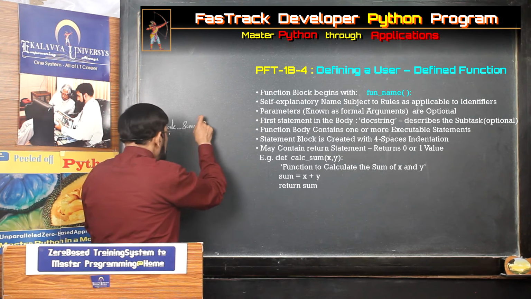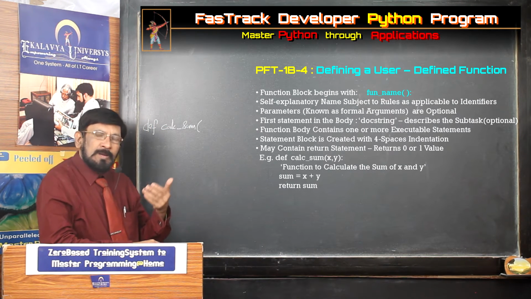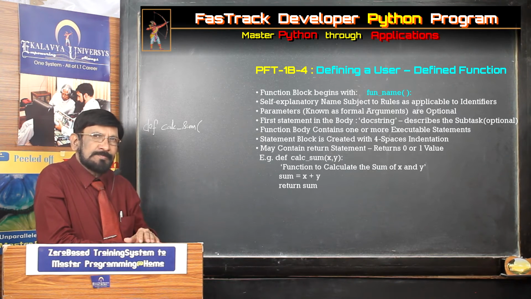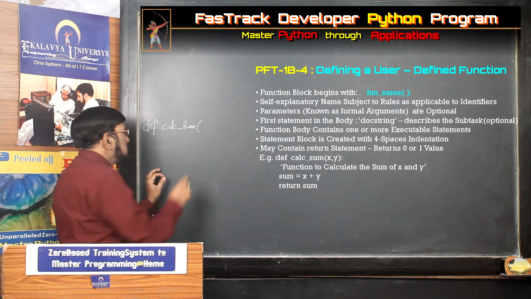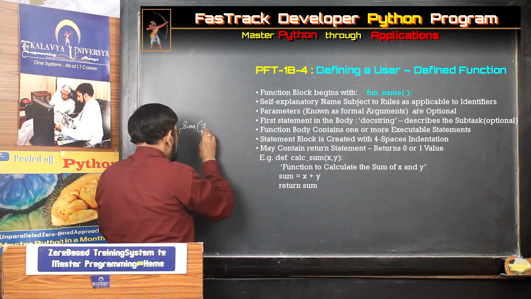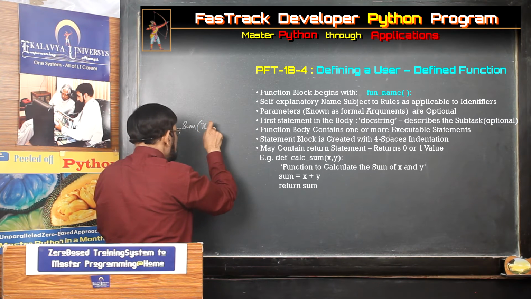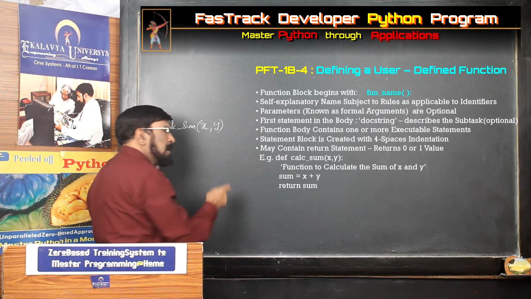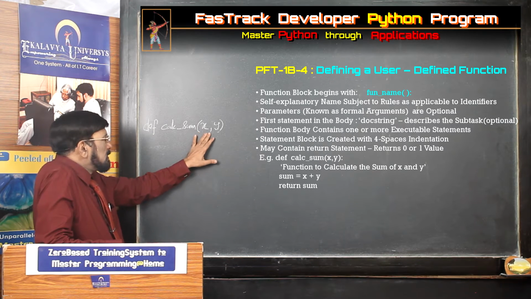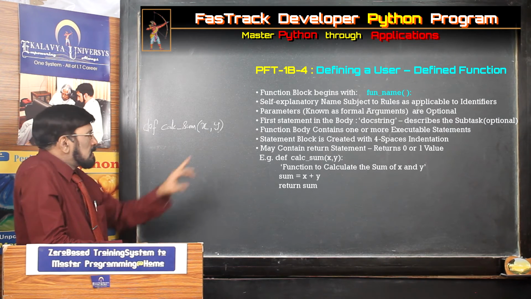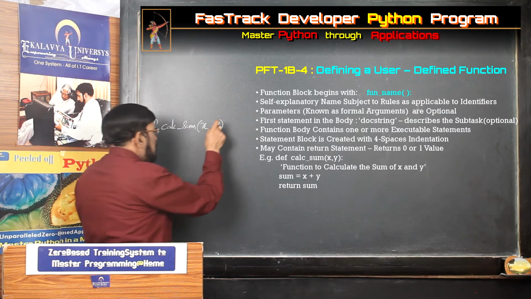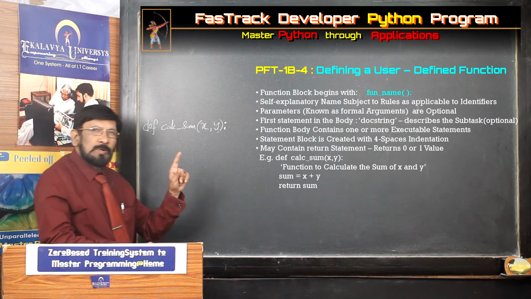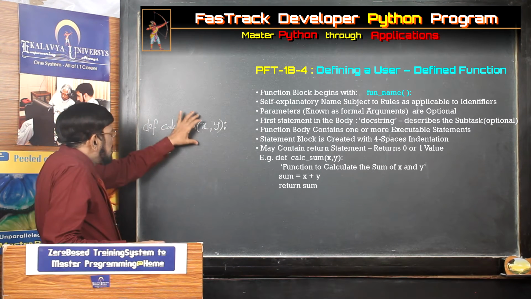So for calculating sum, some arguments are required. These are called formal arguments or parameters. Two words are used, don't confuse. So here minimum for calculating sum, how many operands are required, how many arguments are required? Two arguments are required, minimum two, or any number of arguments may be required. So here in this case we are taking only two arguments, x and y. Thereafter you must remember one colon, this is not semicolon, so you have to write that. This is the header.